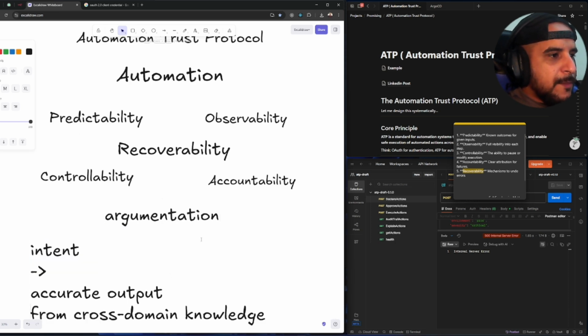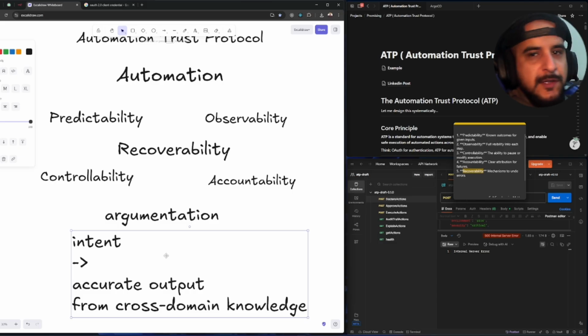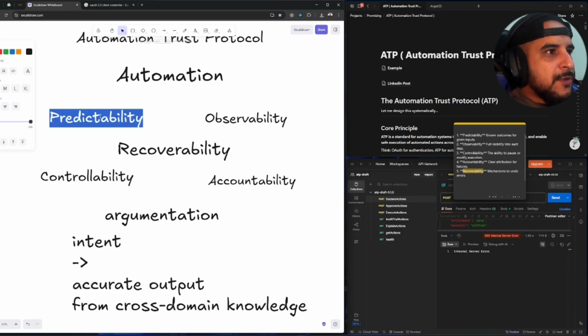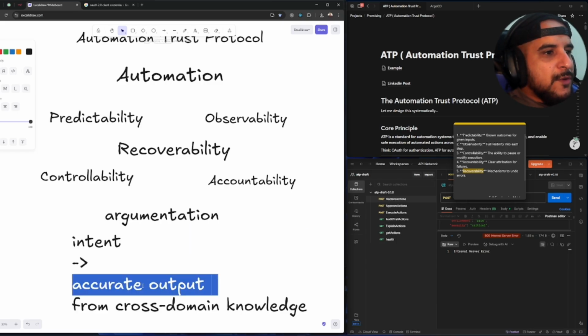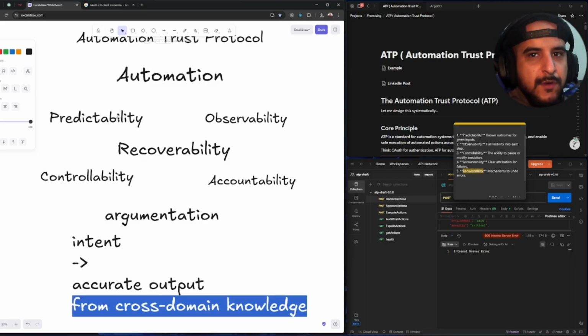Output based on cross domain knowledge. That's what they're hoping for. And this is argumentation, not automation, because from these five words, what does this achieve? Nothing. Zero. I'm 100% sure. Why? Let's say predictability for a specific input intent: give the user accurate output. No, it's not going to give you accurate output if you just give a set of tools to an agentic AI. You don't control. You have no control. You can put layers and layers and layers.